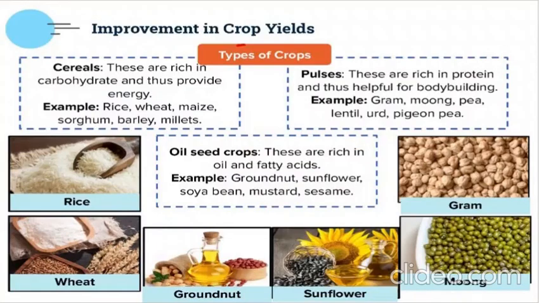Now, what are the different types of crops? There are not only wheat and rice. There are several types of crops grown all over the world, not only in India, isn't it? So, the first one is cereals. What are cereals? We know that rice, wheat, all those things are cereals, isn't it? They're rich in carbohydrate. Now, what is carbohydrate? Carbohydrate is a nutrient which is rich in energy, right? It gives energy to us. It's an energy giving food.